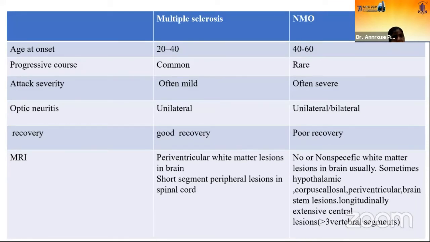And regarding MRI, there will be periventricular white matter lesions in the brain in multiple sclerosis, and in spinal cord MRI you can see short segment peripheral lesions. Whereas in NMO, no or non-specific white matter lesions are usually seen in the brain. Sometimes hypothalamic, corpus callosum, periventricular and brainstem lesions can be seen. And in spinal cord MRI, longitudinally extensive central lesions, which involve more than 3 vertebral segments, can be seen.